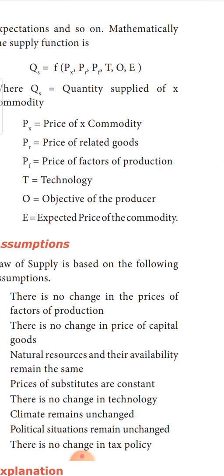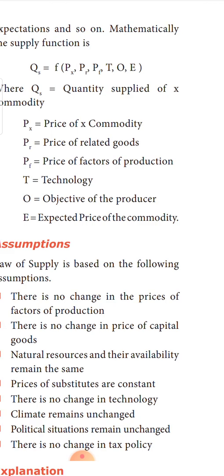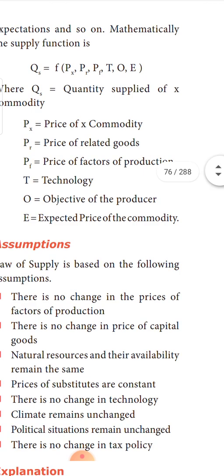Next is the price of factors of production. I shall explain you in 2 minutes. Technology will decide the supply. The objectives of the producer will also decide the supply, and the expected price of the commodity will also decide the supply. It is a 3-mark question. You need to write the function and what Px represents, what Pr represents.